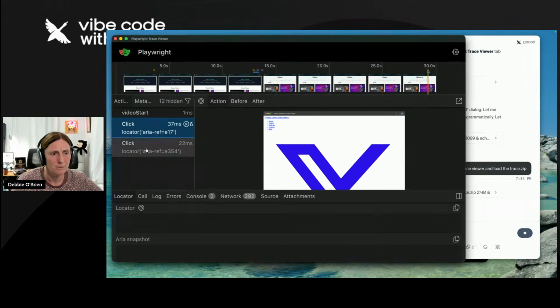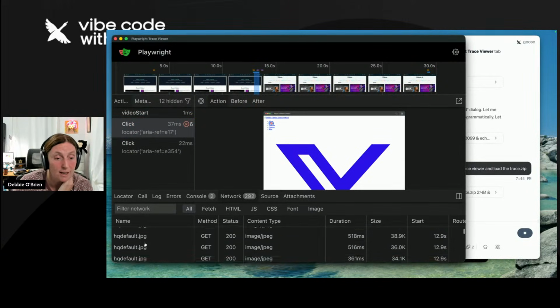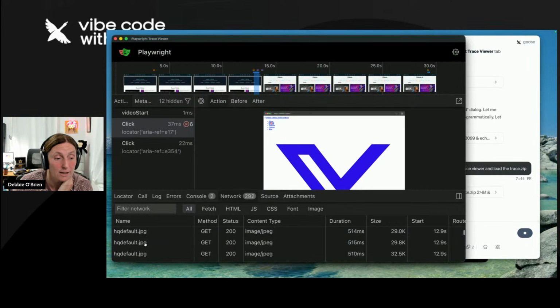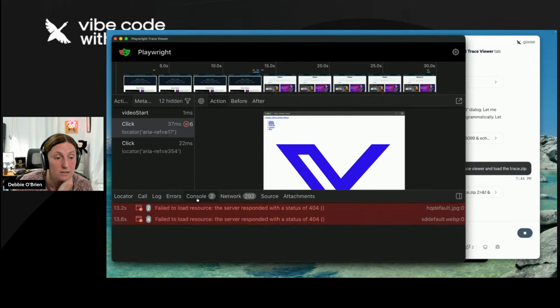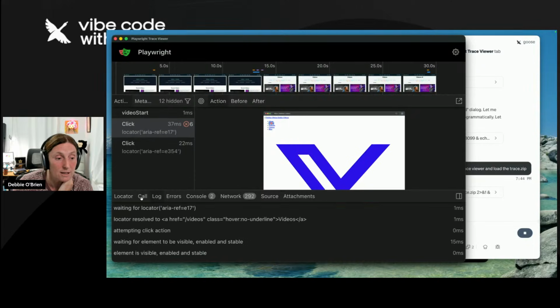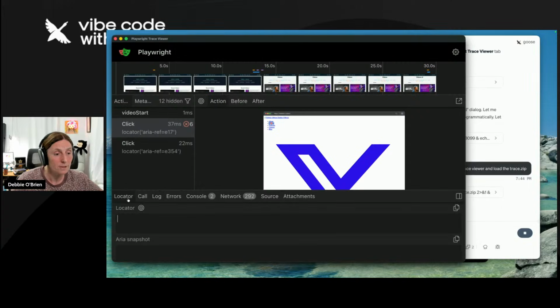This is not loading very well, but don't worry about it. Basically what I'm showing you here, this is kind of a half trace for some reason. So this trace file is a bit not perfect, as you're seeing. We could go ahead and run that command again. But this is how we can check. We've got the full network in here. We've got our source, our console, our errors, our log, all our locators, waiting for locator, resolved to videos. So we can see what was called.